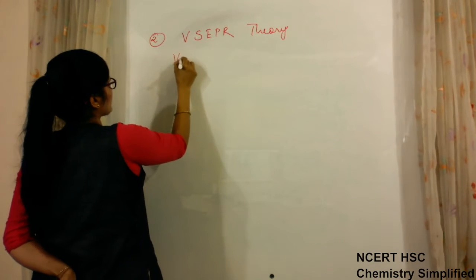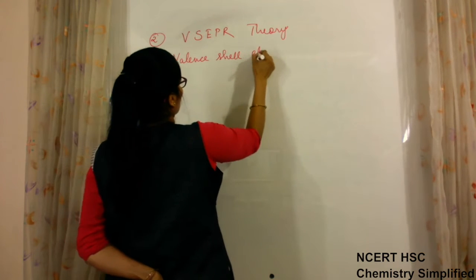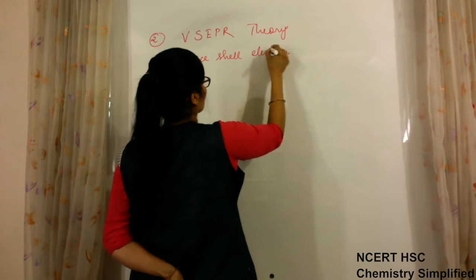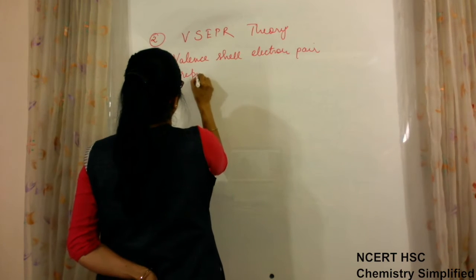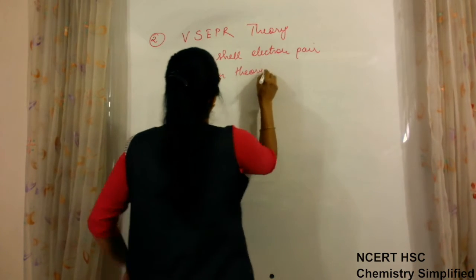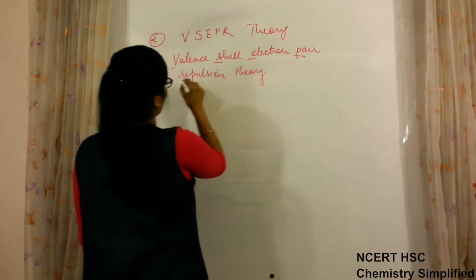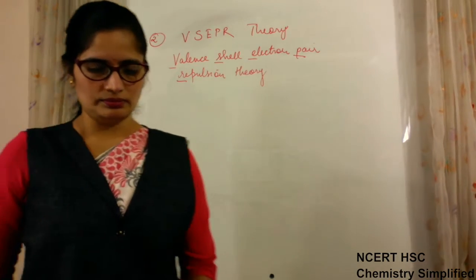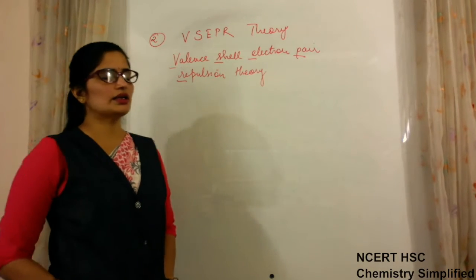It is known as valence shell electron pair repulsion theory. What is the meaning of this?